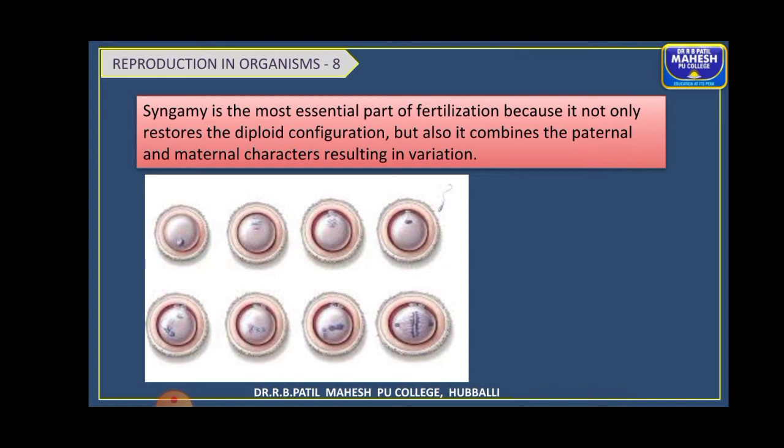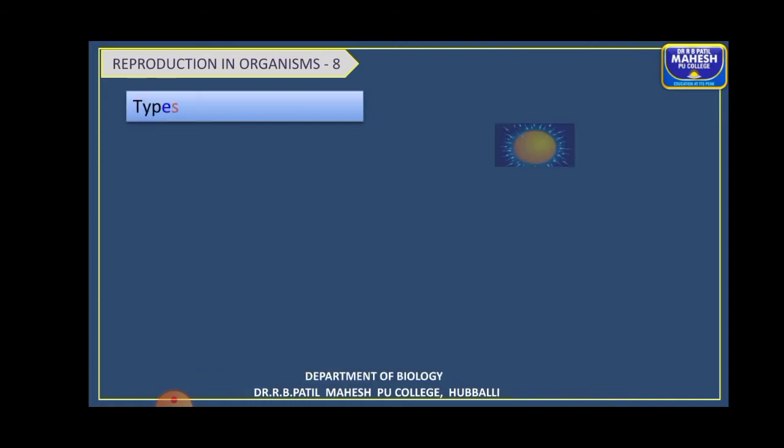As you all know, variation leads to evolution and speciation. That is why syngamy or fertilization is the most important event in sexual reproduction.